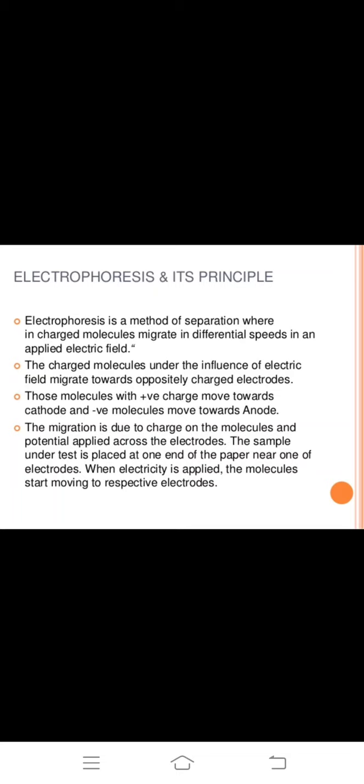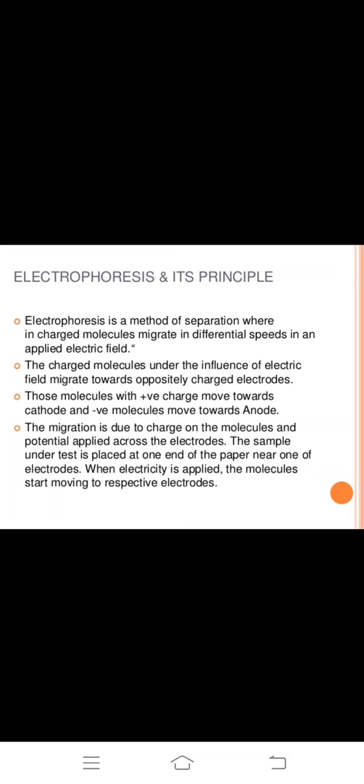Molecules with positive charge move towards the cathode, and negative molecules move towards the anode.